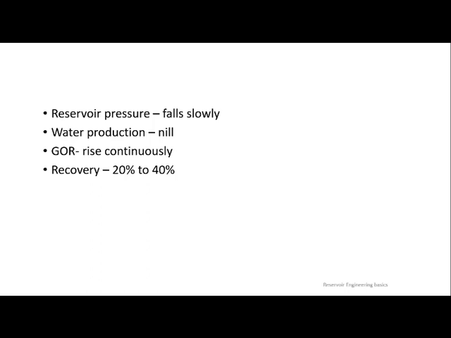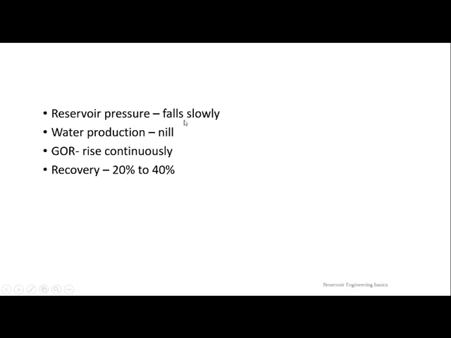So these are all the things you have to analyze, and you have to come to a conclusion that everything is important, but the first primary one is oil, the second one is gas. Once after producing oil, you allow your well to be produced by gas. Finally, once gas completely ends, you could produce water for pumping in an injection well, or else just leave that water as it is, no issue. So that way you have to go.